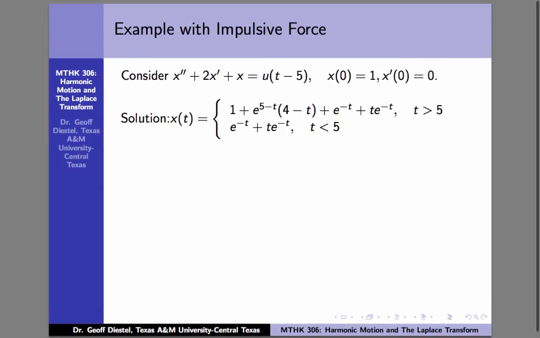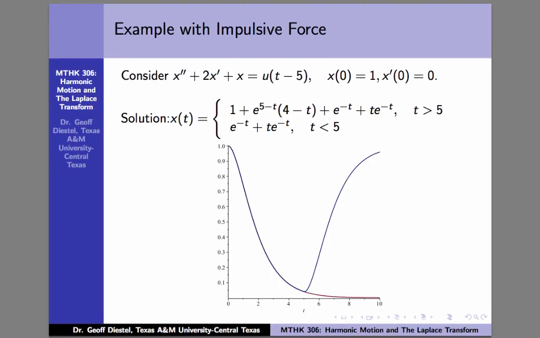So there's our model. We have our solution. Let's actually graph this solution and see what this impulsive force is doing. I have two curves here, a blue and a red. They coincide for the first 5 seconds. The red curve that continues down towards 0 as t increases is the homogeneous solution. It's just the e to the minus t plus t e to the minus t, if there was no impulsive force being applied. The blue curve is the result of having the impulsive force turn on at t equals 5 seconds.